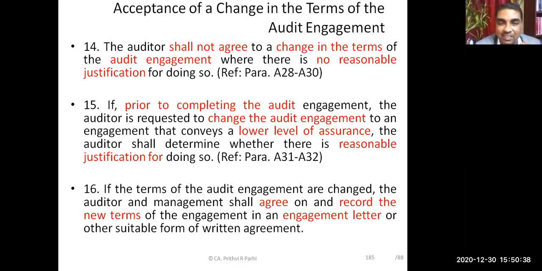After that, you will see that if the terms of audit engagement are changed, the auditor and management shall agree and record the new terms of engagement in an engagement letter or other suitable form of written agreement. So if it is felt that there is reasonable justification, they may decide to change the agreement and new terms may be recorded, may be written.